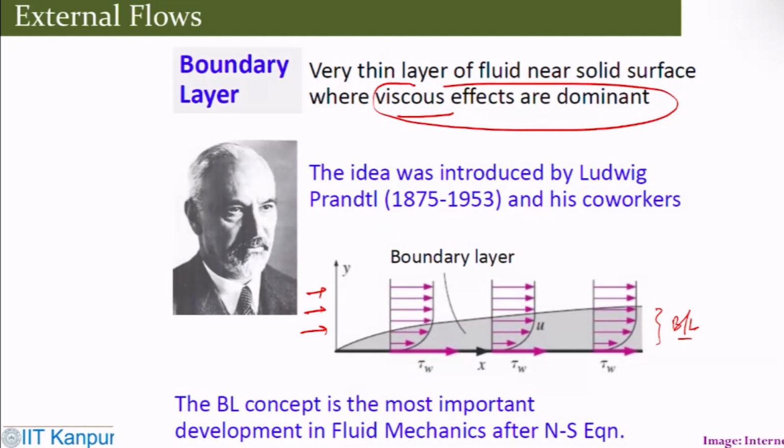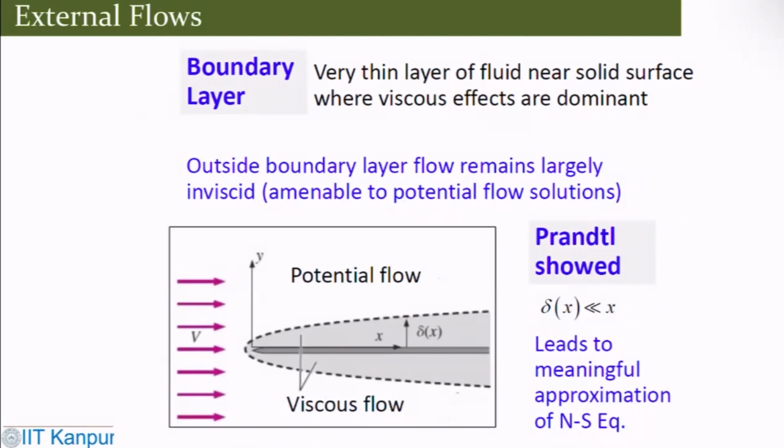This idea was introduced by Prandtl and his co-workers, and it is a very, very important concept or finding in fluid mechanics after the Navier-Stokes equation. This allows us to look at the flows close to a solid body and to characterize the behavior and things like that.